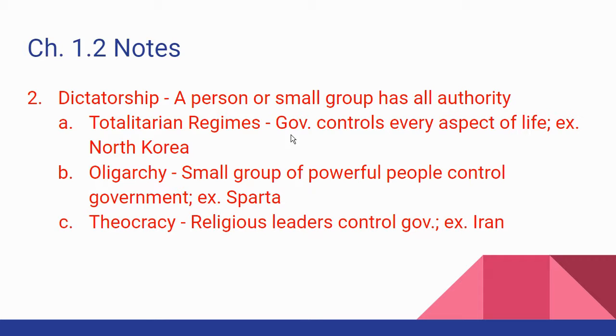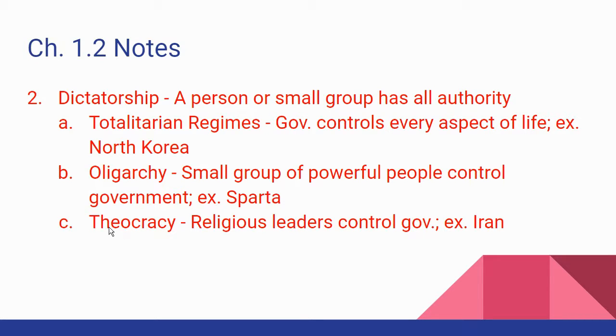You have also what's called a theocracy. Let's go back to letter B, for instance, for just a moment. Oligarchy. A good example in history would be Sparta. You remember the ancient Greeks? They had the city-state of Sparta. They were an oligarchy. Now we talk about a theocracy.